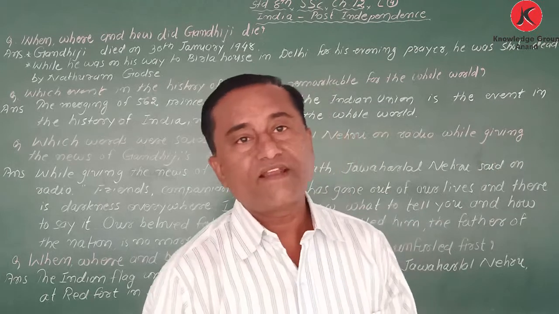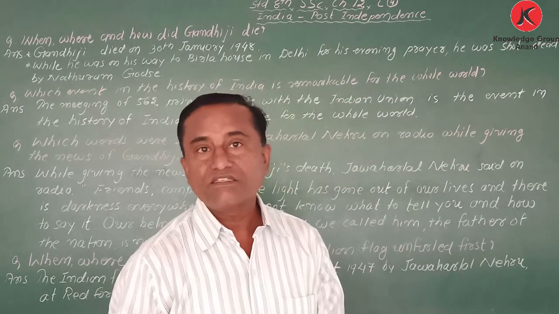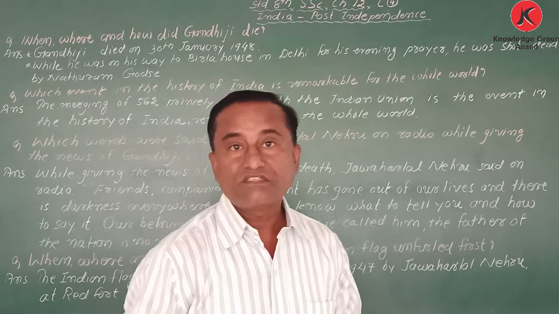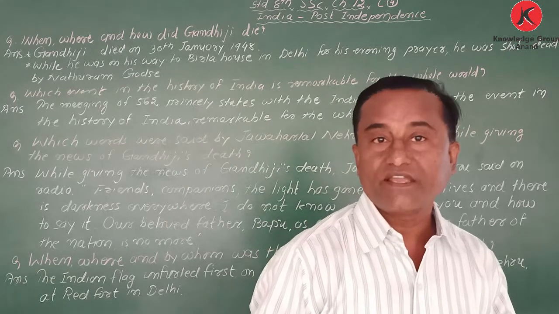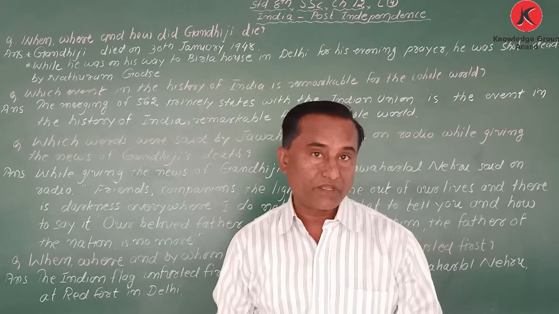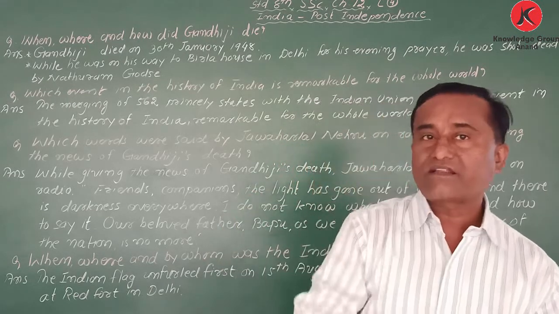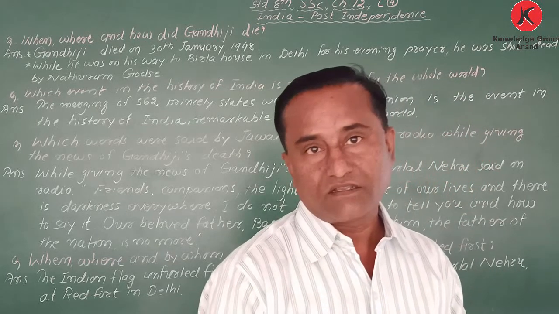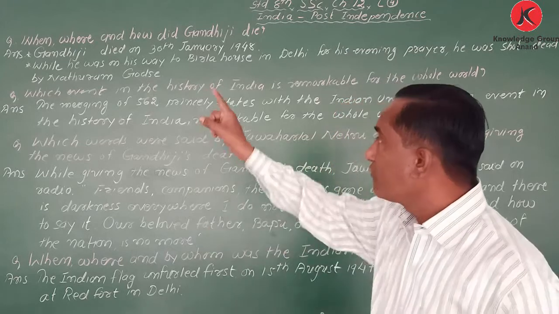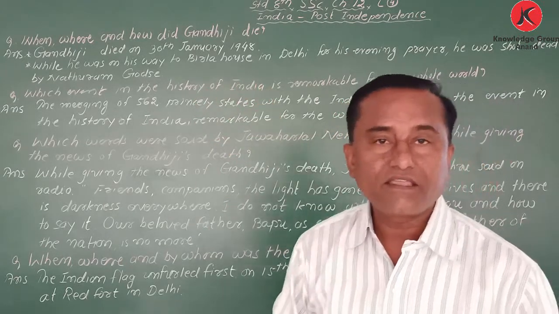When I explained the chapter I said Gandhiji died on 30th January 1948 while he was going for his evening prayer to Birla House, and at that time Nathuram Godse shot him.